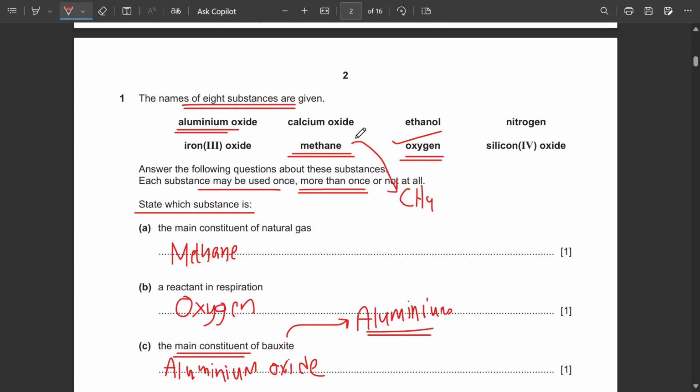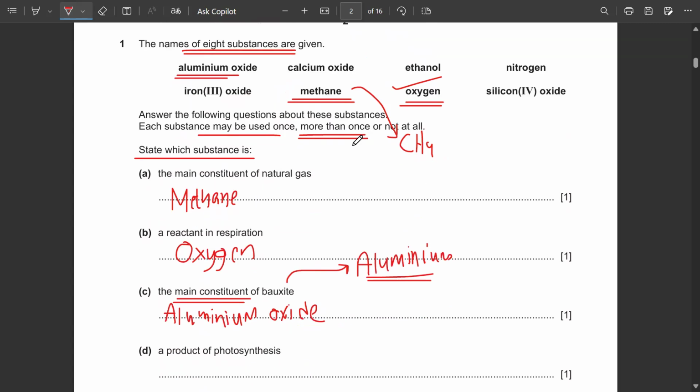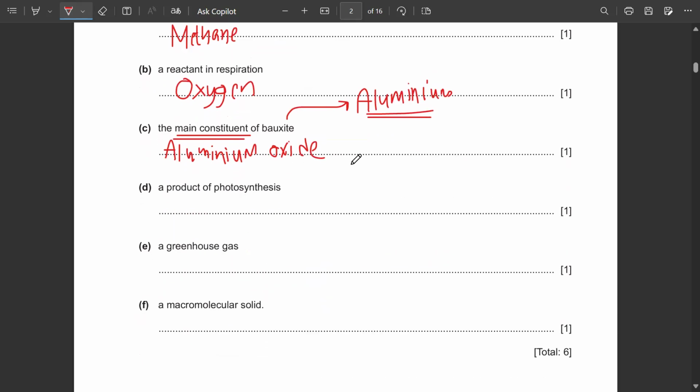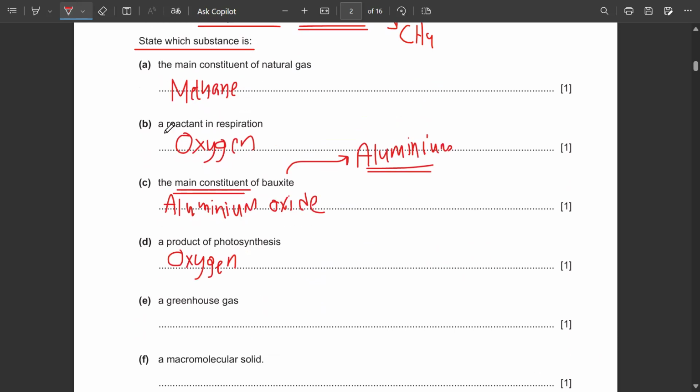Next is, which one of these is a product of photosynthesis? Now, photosynthesis is the exact reverse of respiration. Photosynthesis is a process of photochemical reaction where a plant makes its own chemical food. It converts light energy to chemical energy. The reactants include carbon dioxide and water, and the products include oxygen and glucose. So the product is again going to be oxygen.